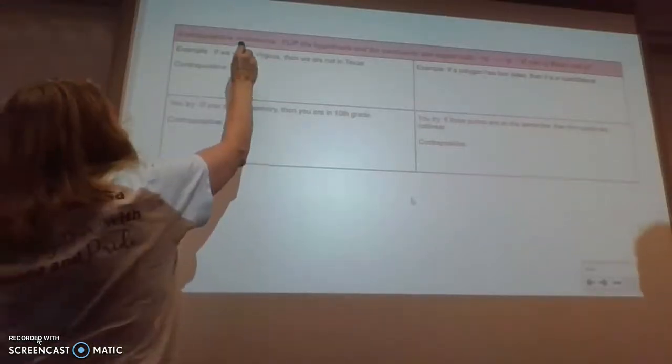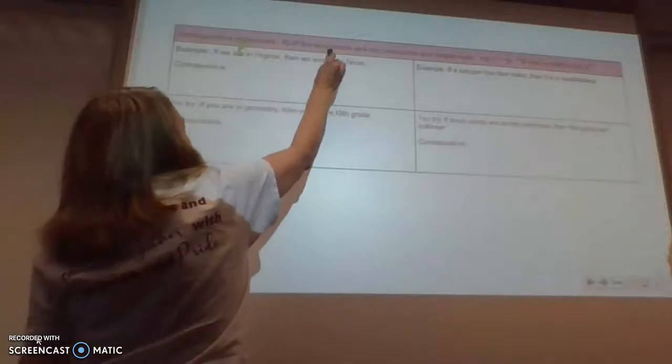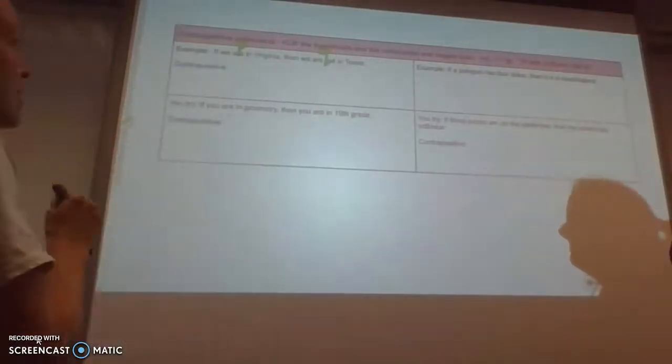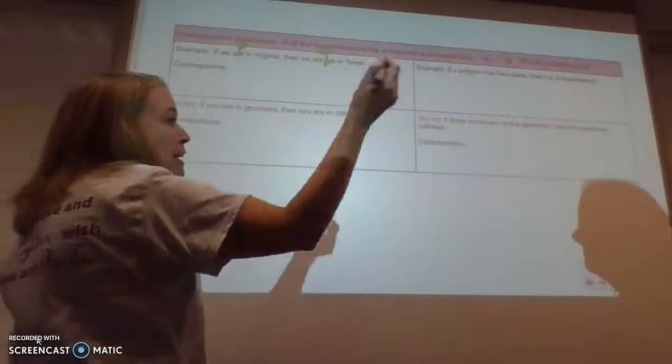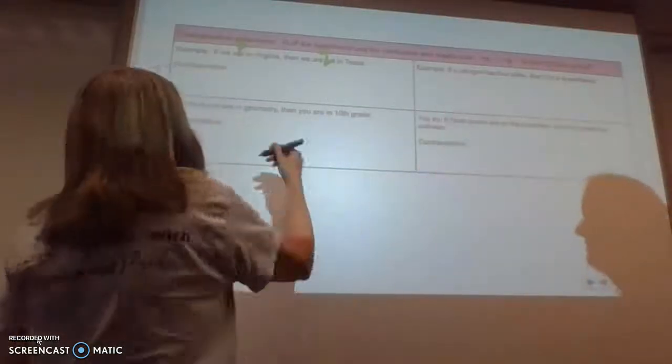Yes. Okay. If we are in Virginia is P and we are not in Texas is Q, but we're going to put the Q first and negate it. So if we're not in Texas, so we're actually in Texas.